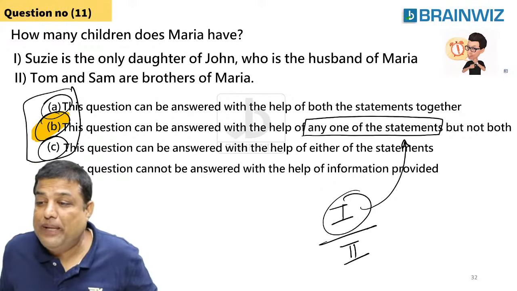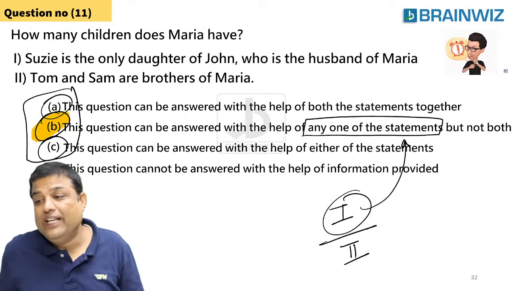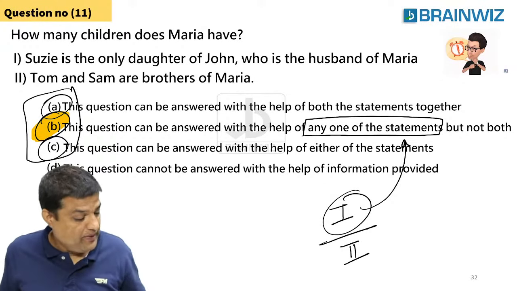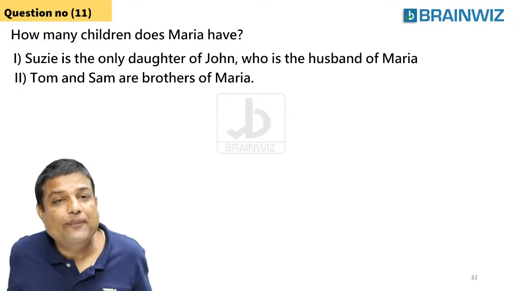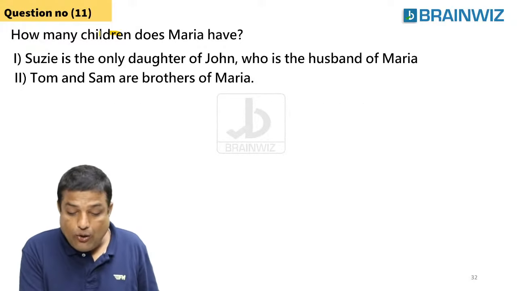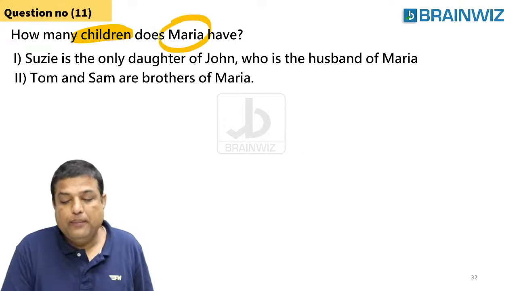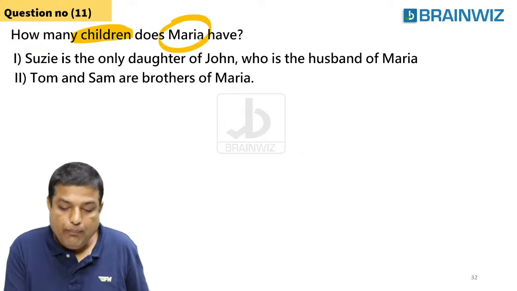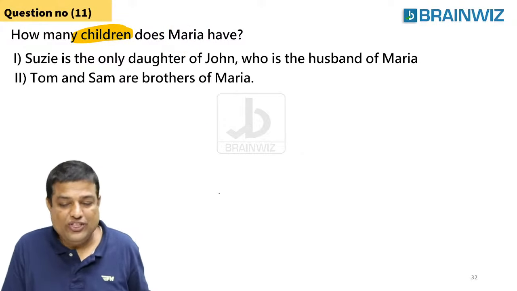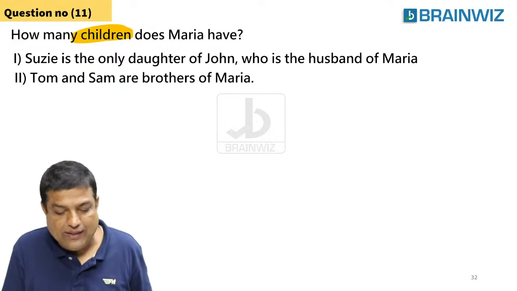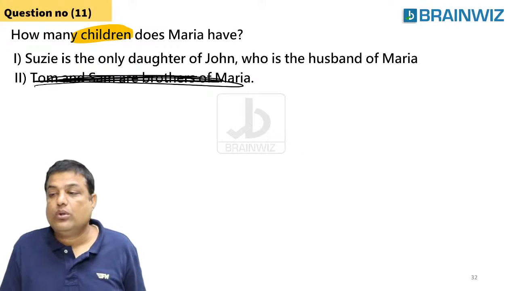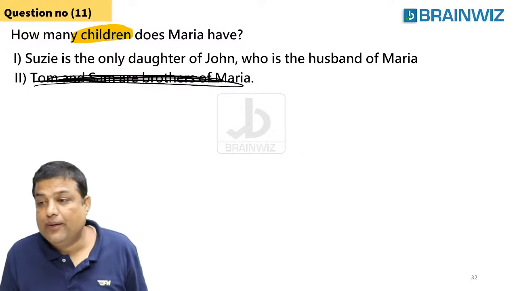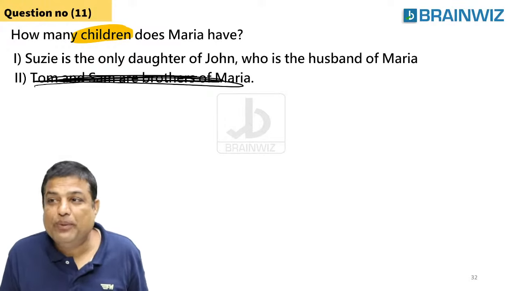Anyways, okay. So Pavani says Susie is the only daughter of Maria. Okay. Good. Chaliye. Let me explain you this question, everybody on the screen right now. The question is, how many children does Maria have? What do I know how many children? I don't know. She is not known to me. But still, I'll give you data. Don't see the second statement, everybody. Watch, everybody. Clear? So, anyways, different people are getting different answers.